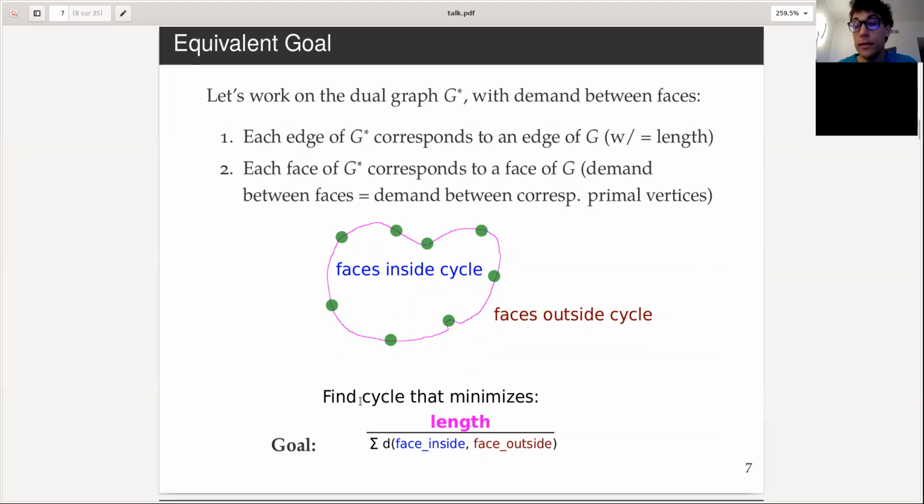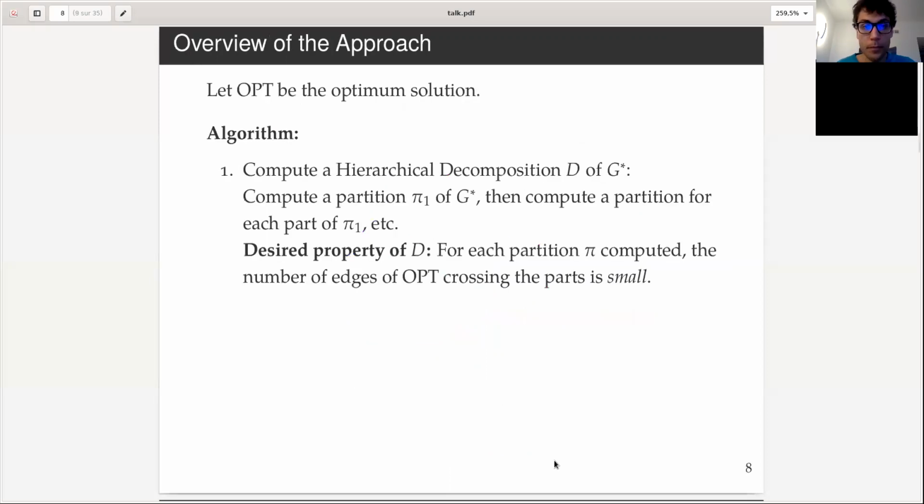We know that the optimal subgraph is a cycle that minimizes the following: the total length of the subgraph, the total weight of the edges, which I'm going to call length because that's easier, divided by the sum of the demands between the faces inside and the faces outside. And that's now our goal for the rest of the talk.